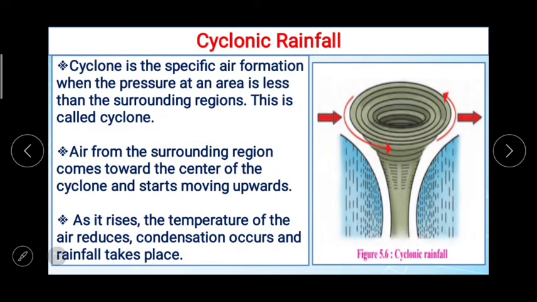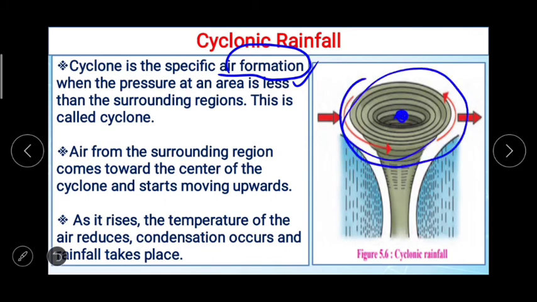Cyclone is the specific air formation, and when the pressure at an area is less than the surrounding regions, this is called cyclone. What happened in the cyclonic condition? Air formation when the pressure at an area is less than the surrounding area. Suppose this one, here what is the pressure? It is less compared to the surrounding area.